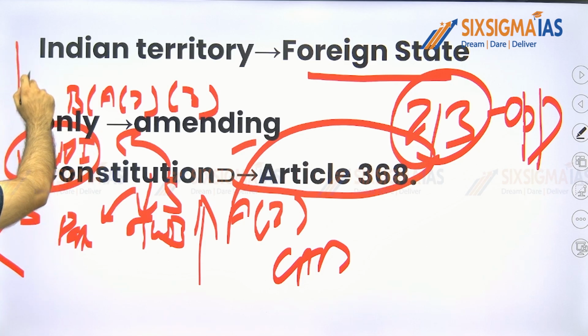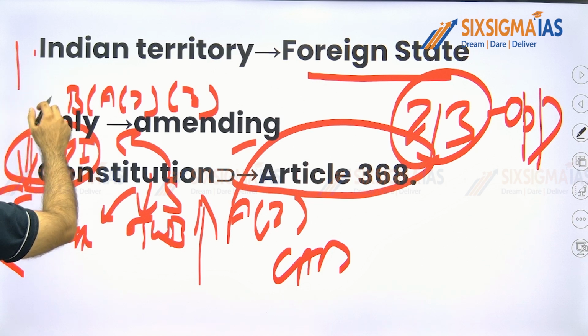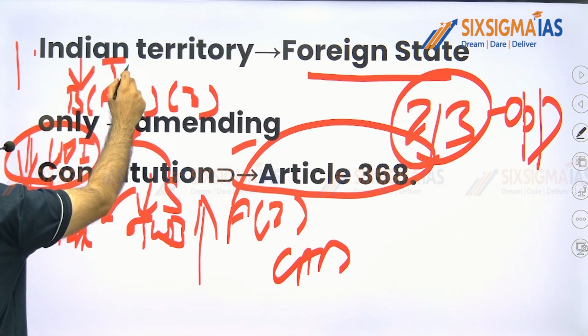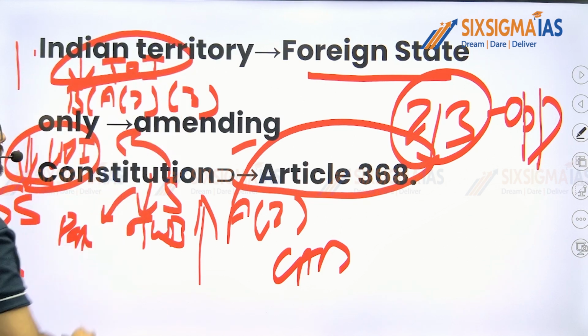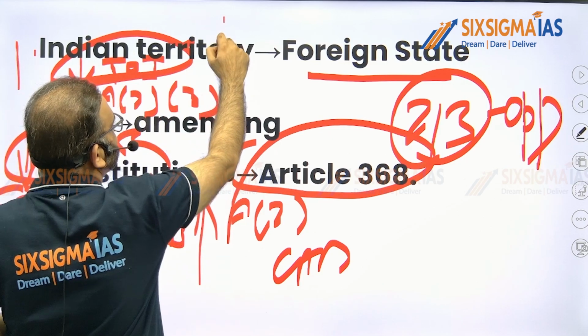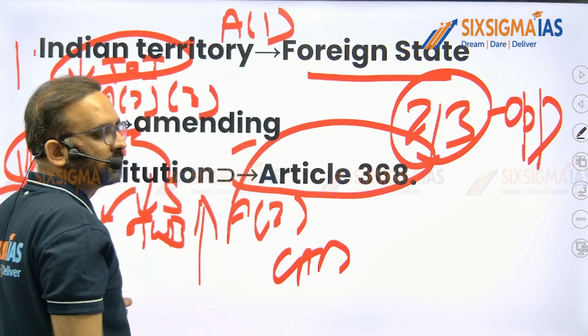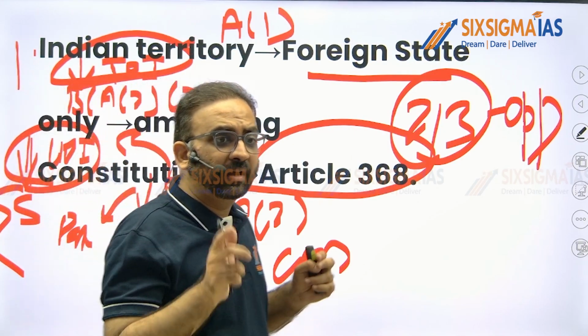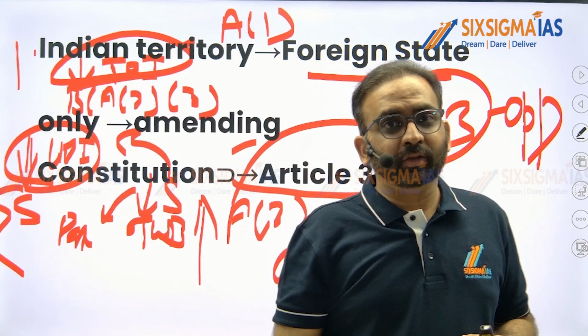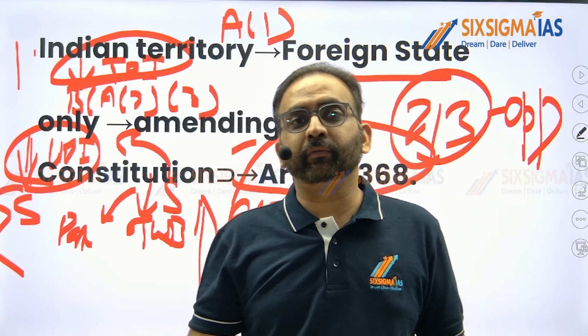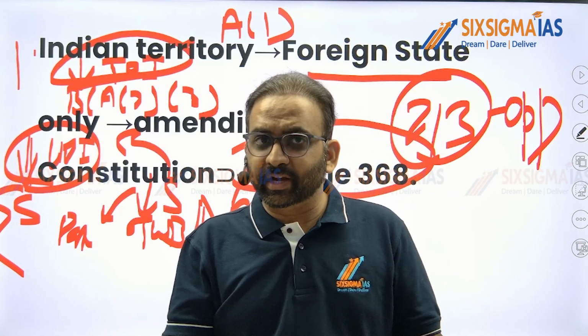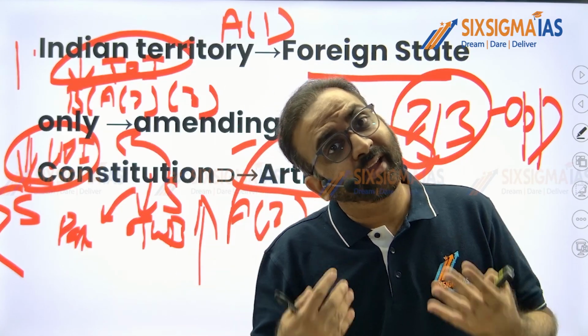You are actually decreasing the territory of India. And the territory of India, remember, is mentioned in Article 1. I've told you, Article 1 says India, that is Bharat, shall be a union of states. And the territory of India shall include states, UTs and ATs.